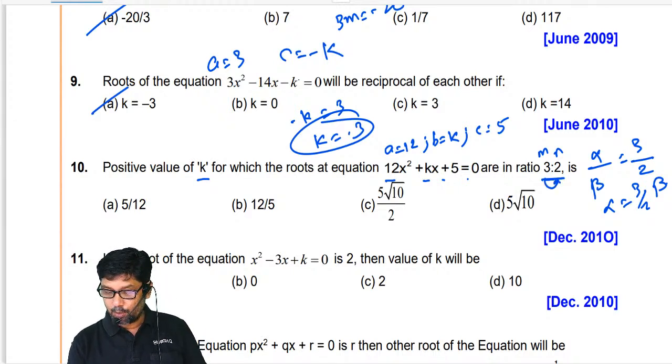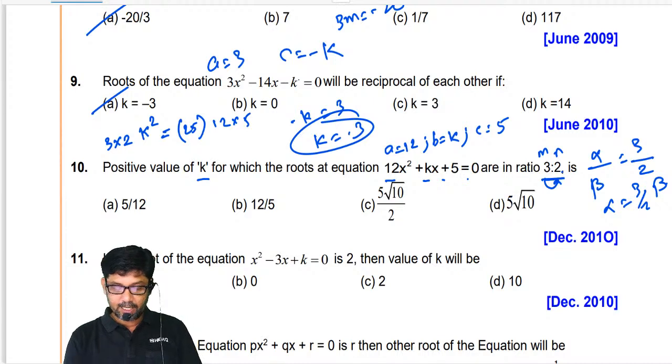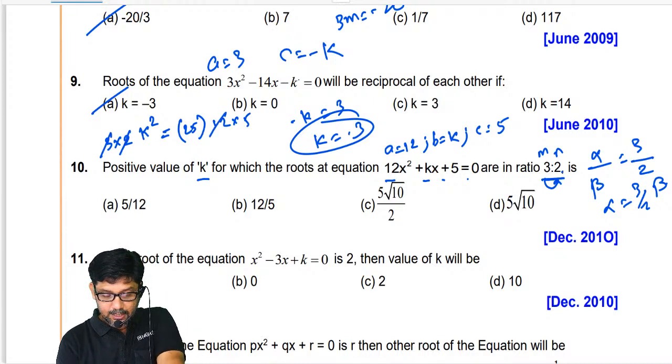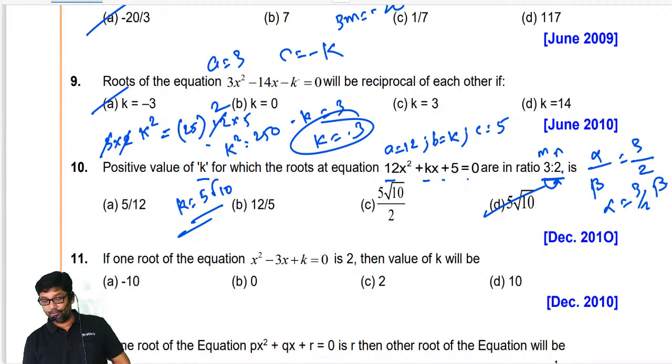What is mn b square? mn is what? 3 into 2, mn b square. What is b square? k square equal to m plus n the whole square. What is it? 5 the whole square, 25, AC, 12 into 5. Is that clear, all of you? 3 2s are 6. So k square is equal to 250. So what is k equal to? 5 root 10. What is k equal to? 5 root 10. Is that clear, all of you?